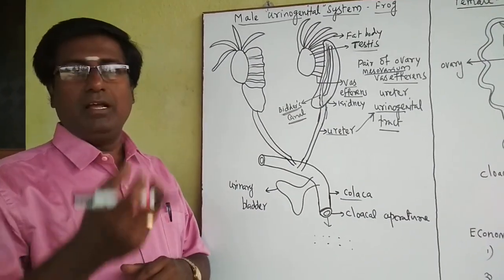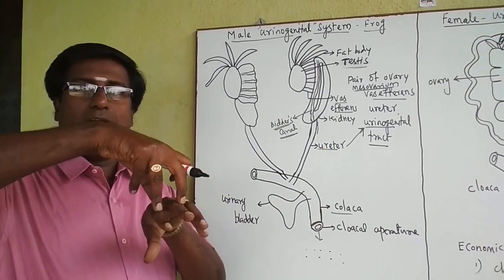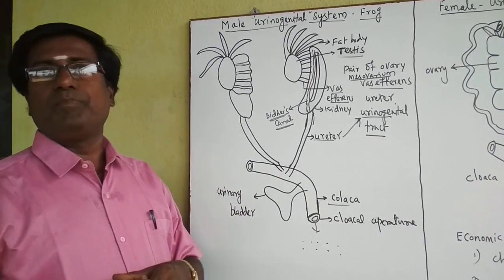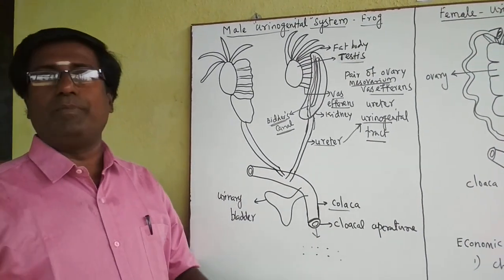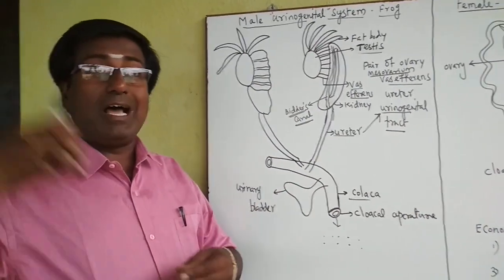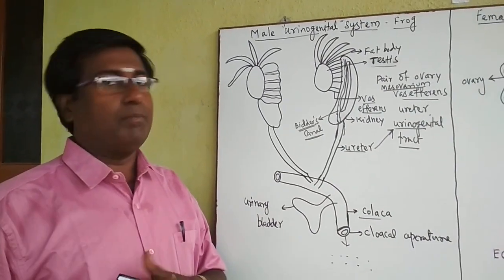It calls the female, and the female comes close to the male. The male sits on the female and gives some pressure. The female releases the eggs, and after that the male releases the sperm. Both egg and sperm are released into the water, and fertilization occurs in the water. That is why frog fertilization is called external fertilization.